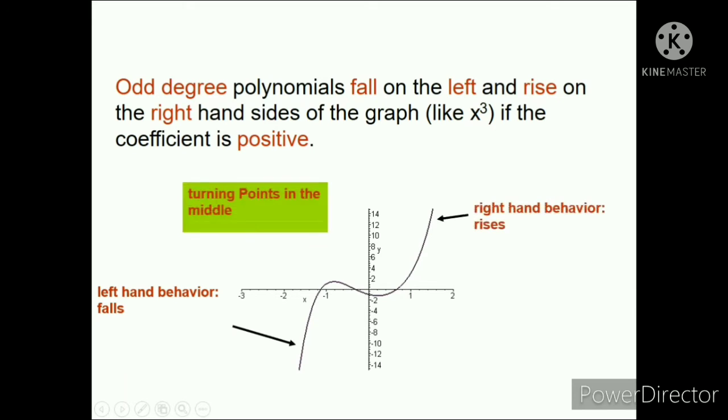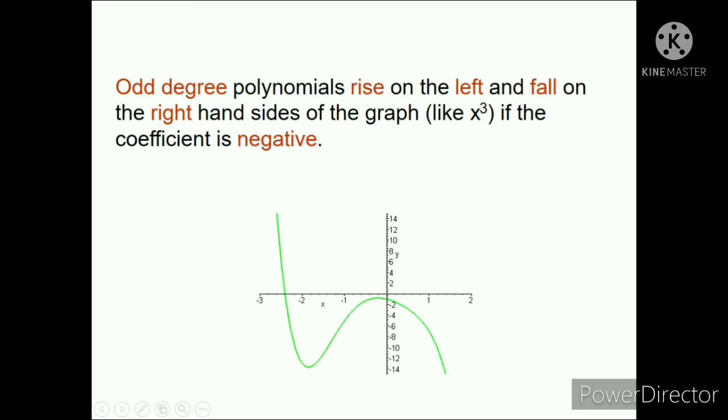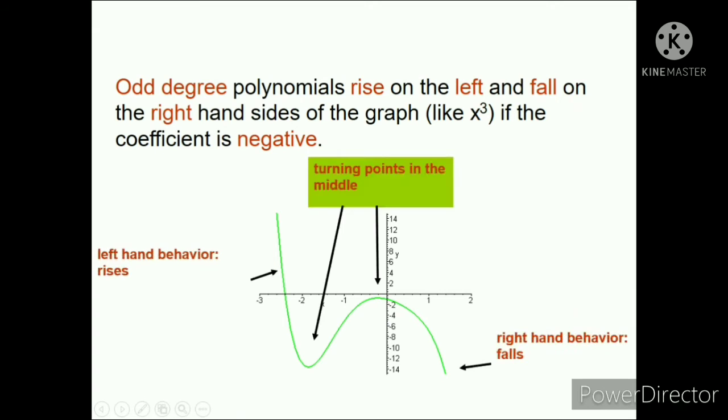Next, what about this one? Odd degree polynomials rise on the left. Ayan. Kapag naman negative, tataas ito, bababa siya. Okay. Kapag negative, pag negative ang ating leading coefficient. Ayan. Okay, so let's have an example.